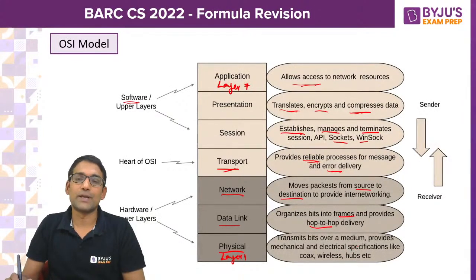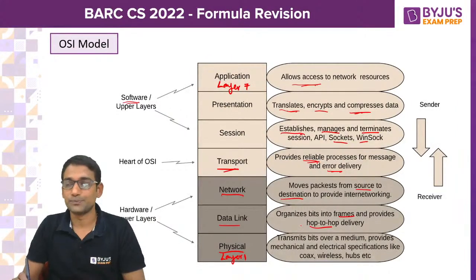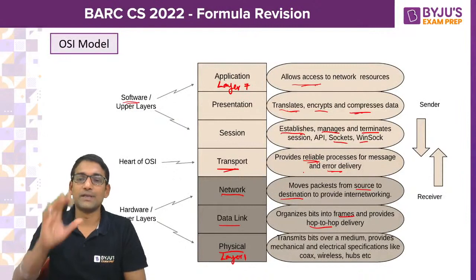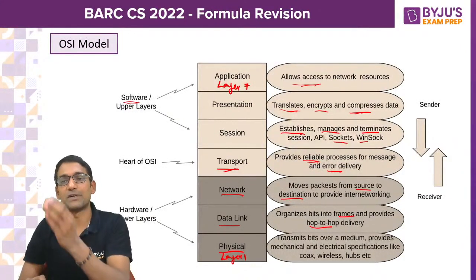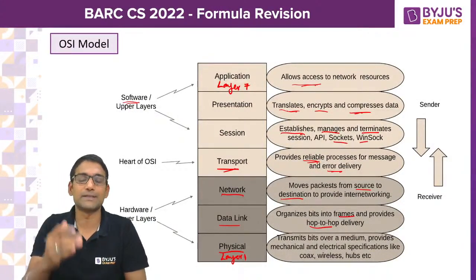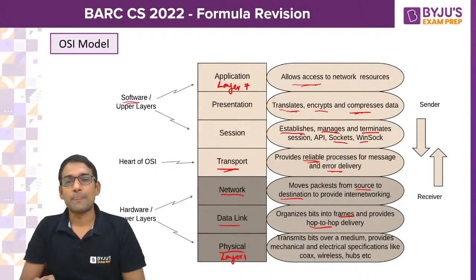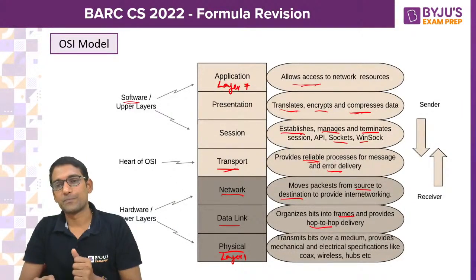It has to take care of all the specifications needed by the transmission medium, and it is responsible for encoding and decoding also. So here you have the major functionalities of these 7 layers along with the layer names.